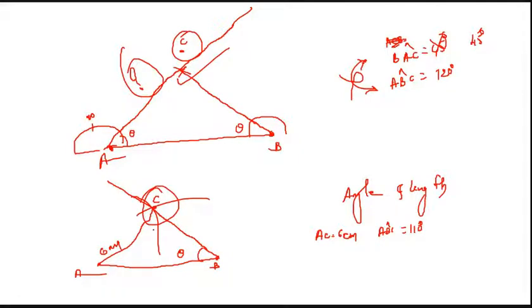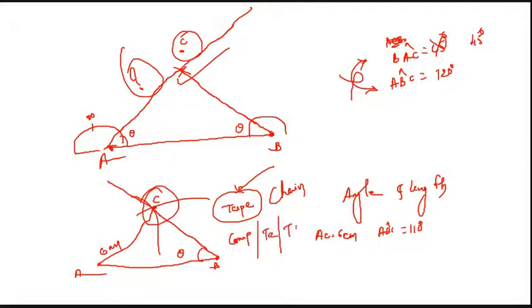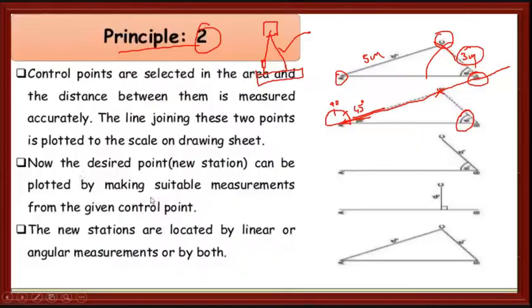So with the help of one length and one angle, we can construct the third station or third point. This is what the second principle says. In the field, on the ground, you can't use the protractor or the compass. Then we use the tape, chain, magnetic prismatic compass, theodolite, and total stations. With the help of these instruments, we will measure the third point.